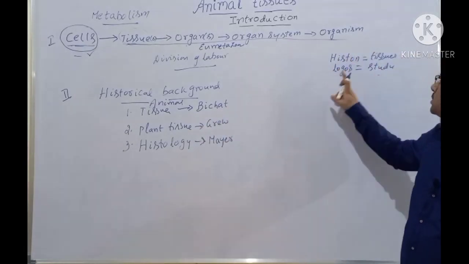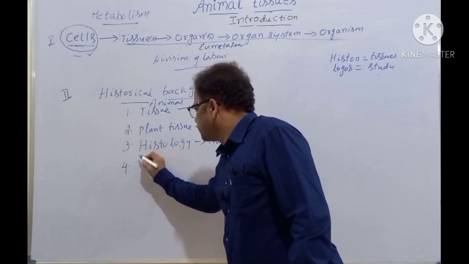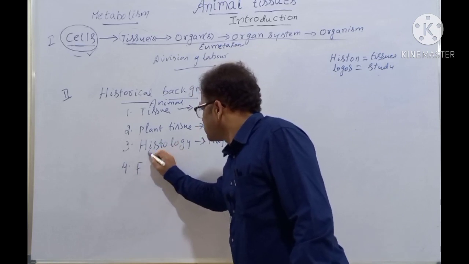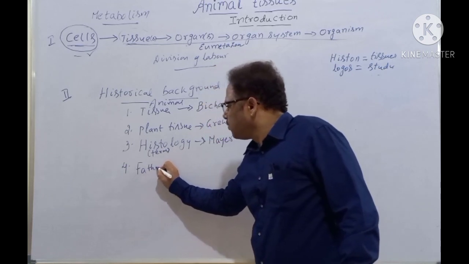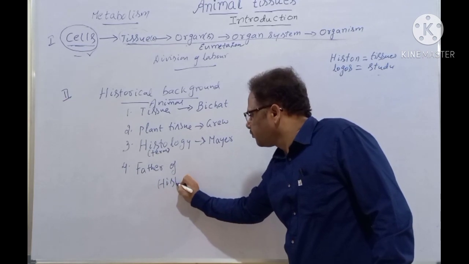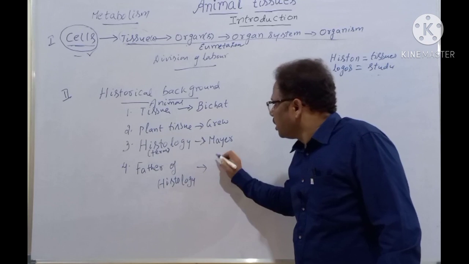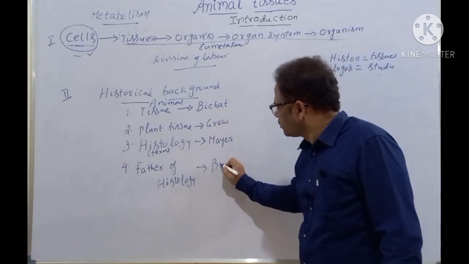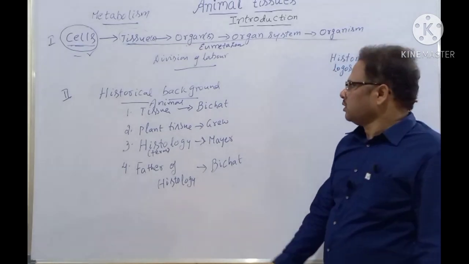Histon means tissues and logos means study. Next point is the father of histology. All of you are noting now. Father of histology, again Bichat.